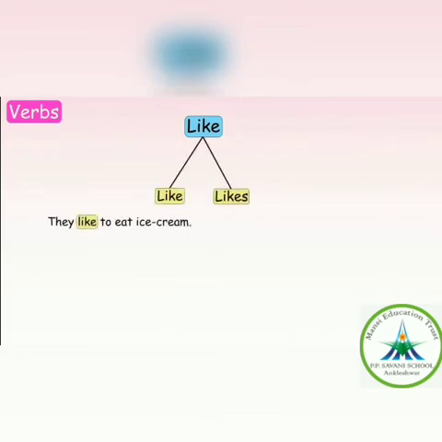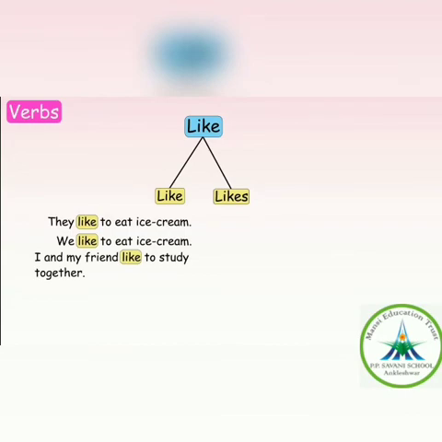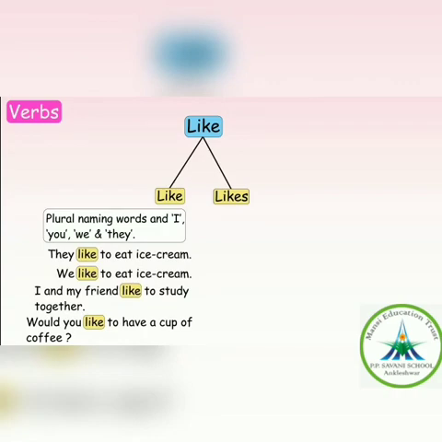Next we have like and likes. Where do we use like? They like to eat ice cream. We like to eat ice cream. I and my friend like to study together. Would you like to have a cup of coffee? So, like is used with plural naming words and I, you, we and they.